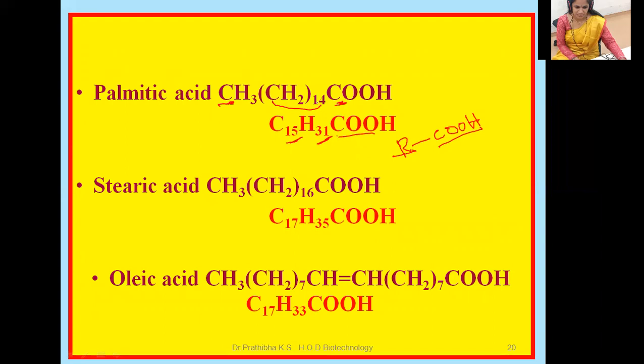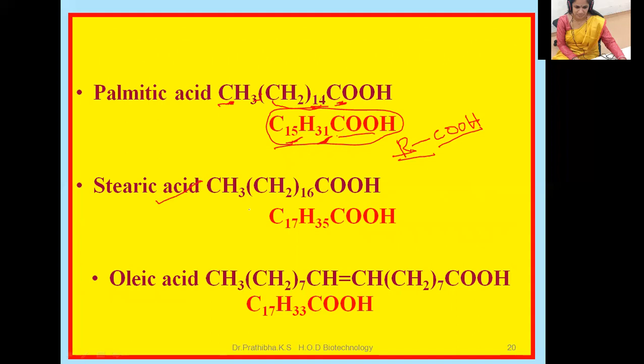Then the hydrogen: 14 carbons with CH2, which is multiplied by 14, 14 times 2 is 28, then 29, 30, 31. So the total hydrogen is 31. You can also write the formula in the form of CH3(CH2)nCOOH, or you can also write it in the form of RCOOH.